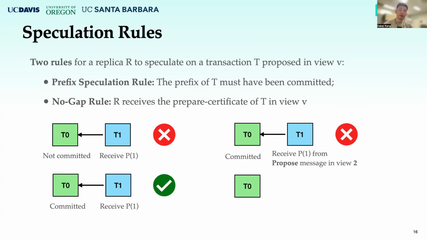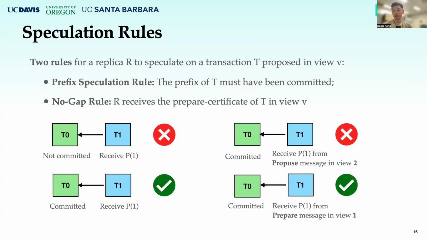However, if replica R received P1 from a prepared message in view 1, then the no-gap rule is satisfied according to the definition. If both of the rules are satisfied, then it would be safe to speculate on a transaction.